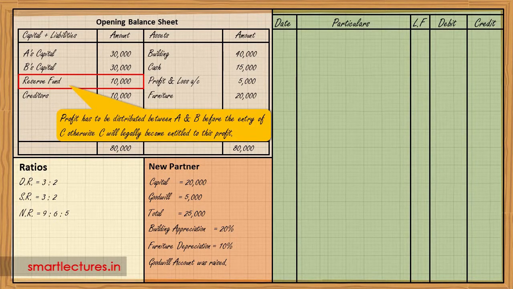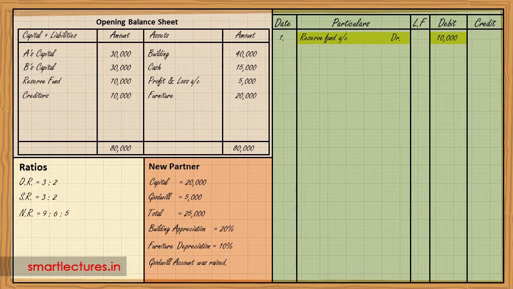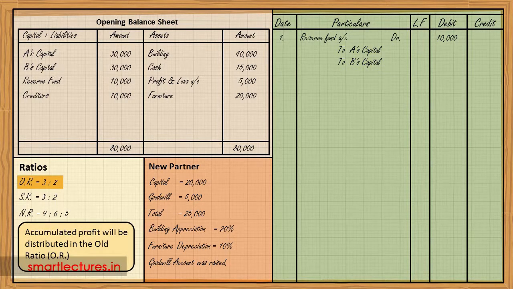So it will be distributed between A and B before the entry of C. The reason being, if C enters the firm and this profit is not distributed, legally C will become entitled to this profit. So before his entry, the profit will be distributed. Reserve fund is on the liability side. What it means? It's carrying a credit balance. If you want to remove anything from the liability side, you will have to debit it. So we will debit reserve fund account 10,000, to A's capital 6,000, to B's capital 4,000.